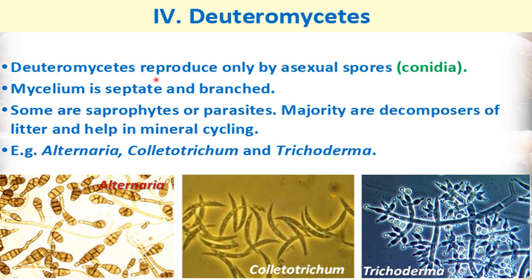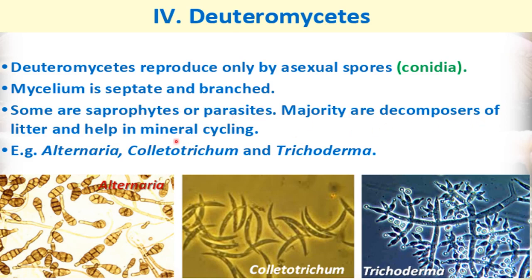Now deuteromycetes reproduce only by asexual spores, and what kind of asexual spores are formed here? Conidia. Conidia are a type of non-motile spores. The mycelium is septate, meaning the hyphae from which the mycelium is formed are septate and branched. Some are saprophytes or parasites, so their mode of nutrition is saprophytic or parasitic.